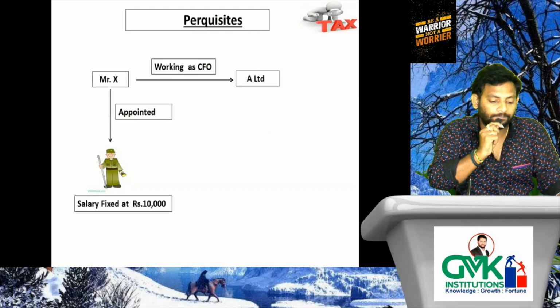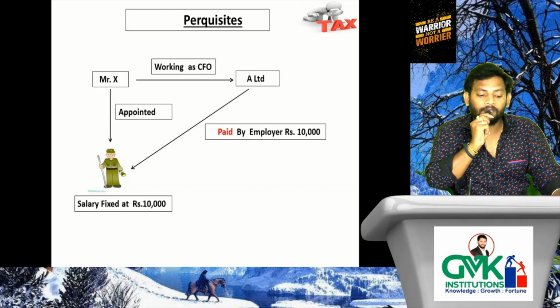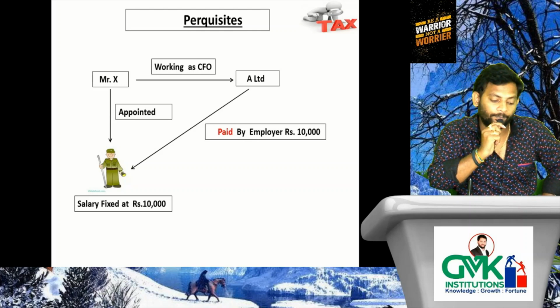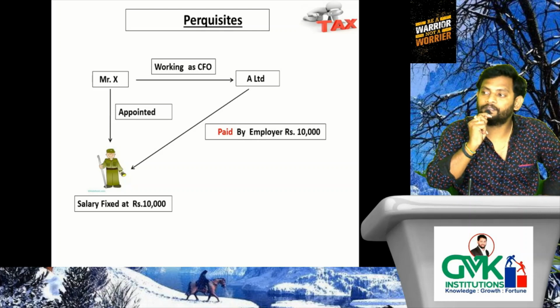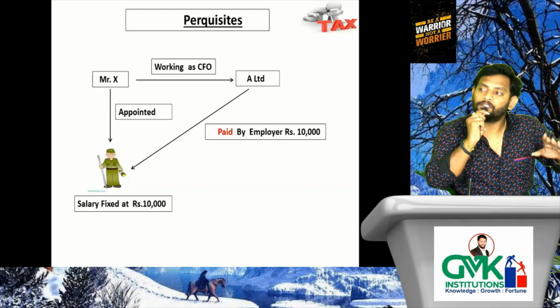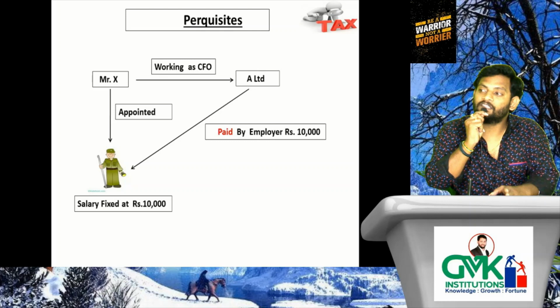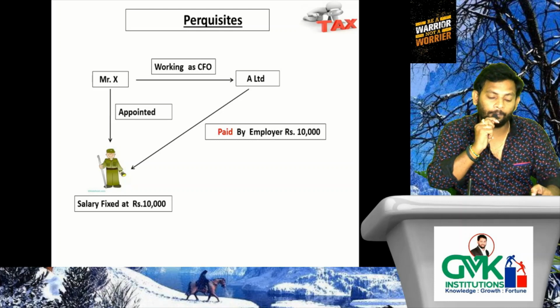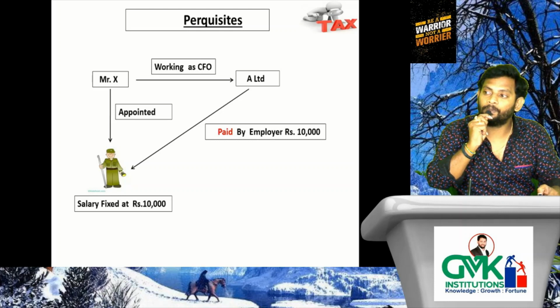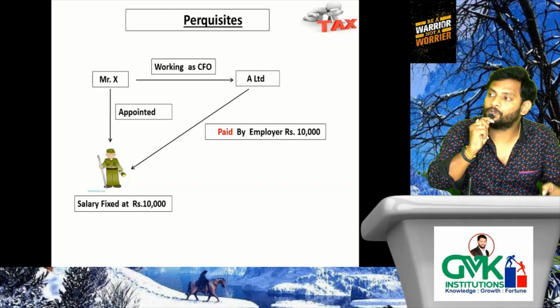But what happened? A Limited paid 10,000 rupees to that security guard. That means that security guard is appointed by the employee, whereas that salary expenditure is paid by the employer. Here it is paid by the employer. Salary is paid by the employer to the security guard.